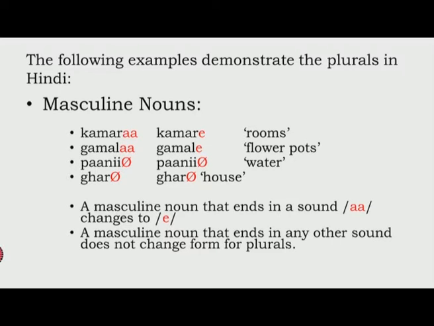The rule is, first we have to look at, if we are talking about a language like Hindi, then we have to look at two types of its gender. You know that there are only two types of genders in Hindi, which is every word can only be either masculine or feminine.